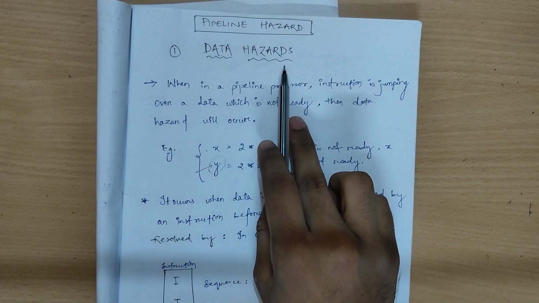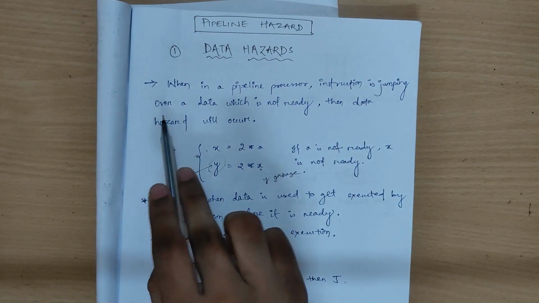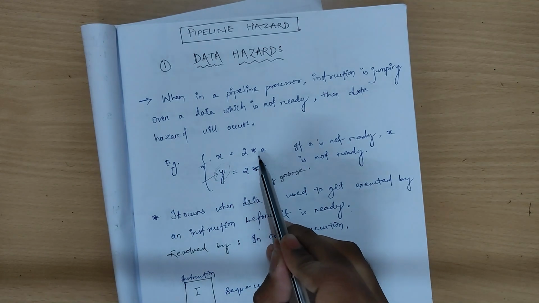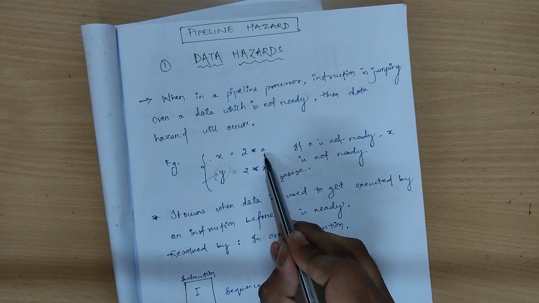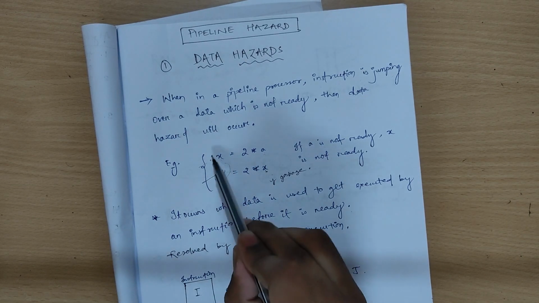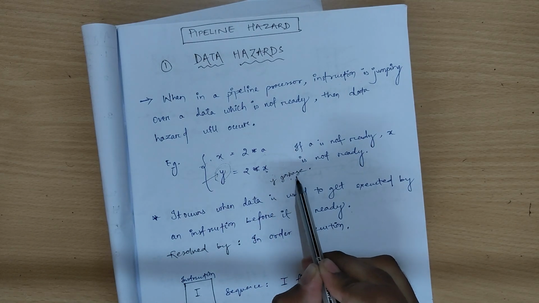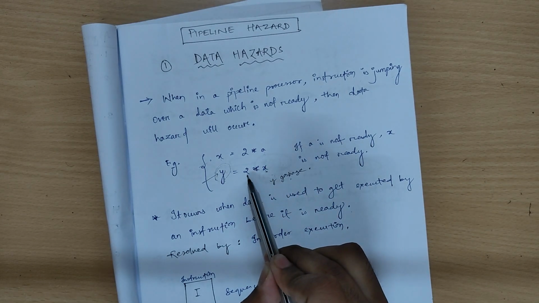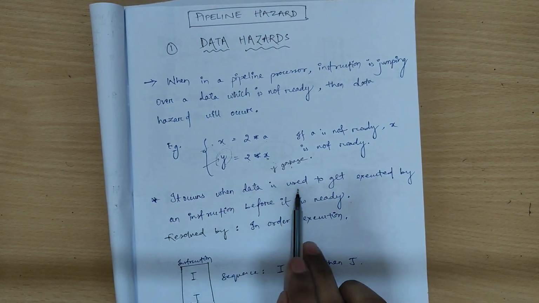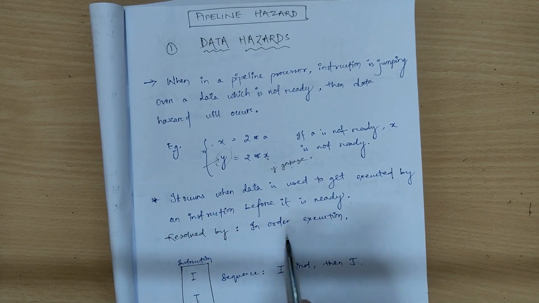First of all, what is data hazard? Data hazard is a type of pipeline hazard. It occurs when an instruction is jumping over data which is not ready. For example, here x is assigned a value of 2 into a. When a is not ready, then x is not ready, and when the y instruction is executed before the updation of x, then the garbage value of x or the previous value of x is taken into account and y is updated to an incorrect value. It occurs when data is used by an instruction before it is ready. It is resolved by in order execution.